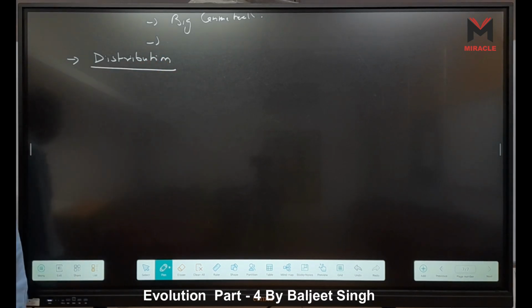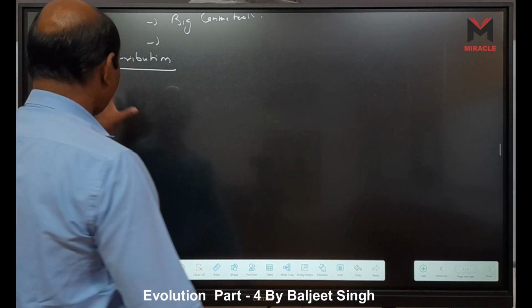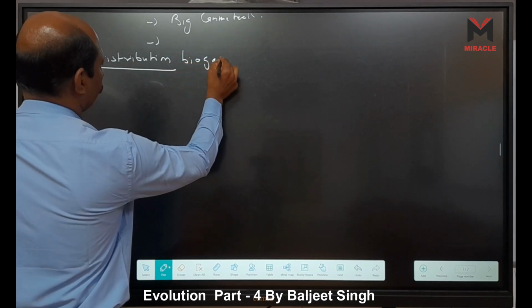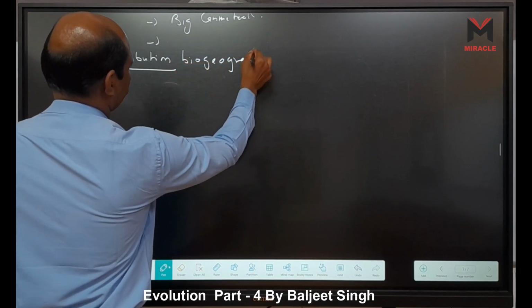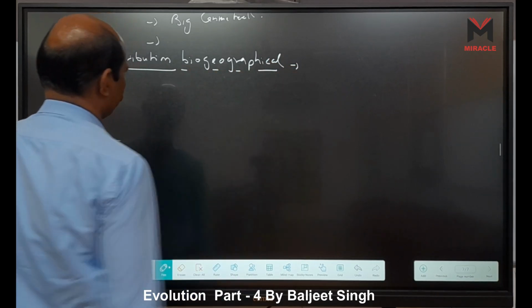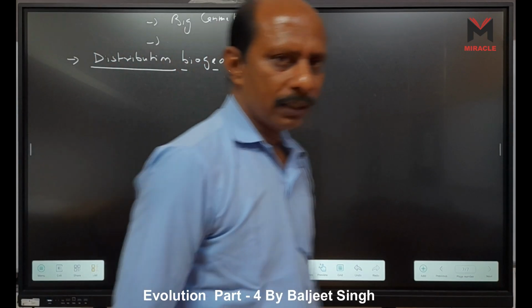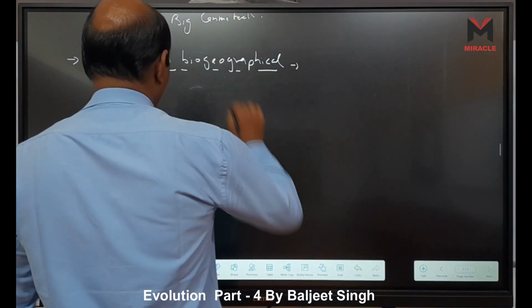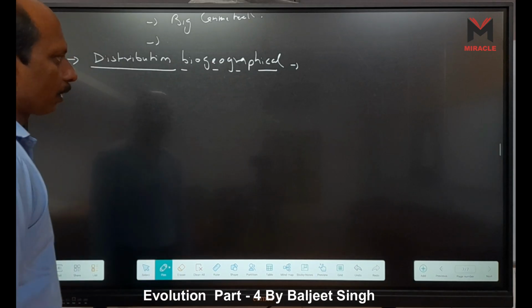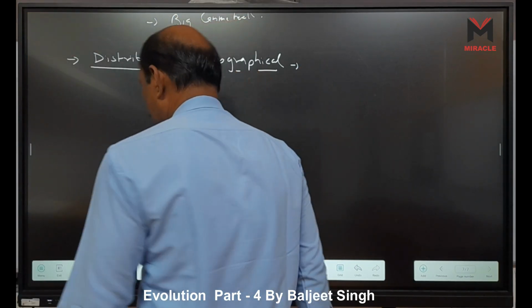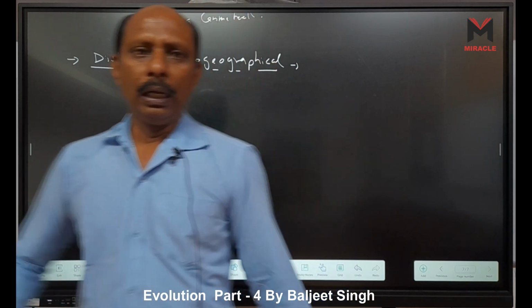That is called distribution, right? This distribution is not a normal one. It is called biogeographical distribution. Evidences from biogeographical distribution, right? So evidences from biogeographical distribution is what? Who? I tell you who.